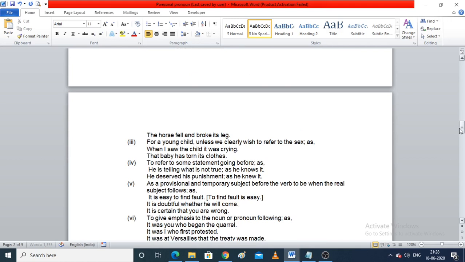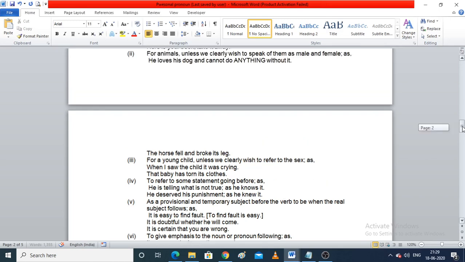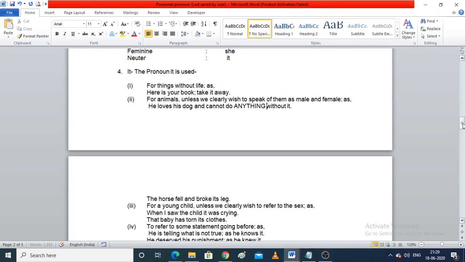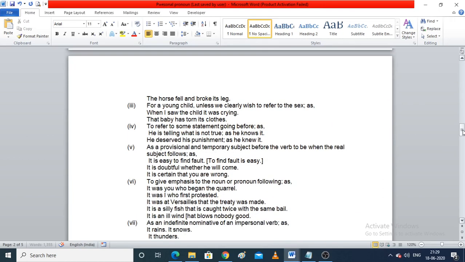Now the third use of it: for a young child, unless we clearly wish to refer to the sex. When I saw the child, it was crying. Similarly, we can relate it to the second point where we talked about the gender of the animal. When we are not depicting the sex of the child, we can use the pronoun it. That baby has torn its clothes. We do not know the gender of that baby, and hence we can use the pronoun its.